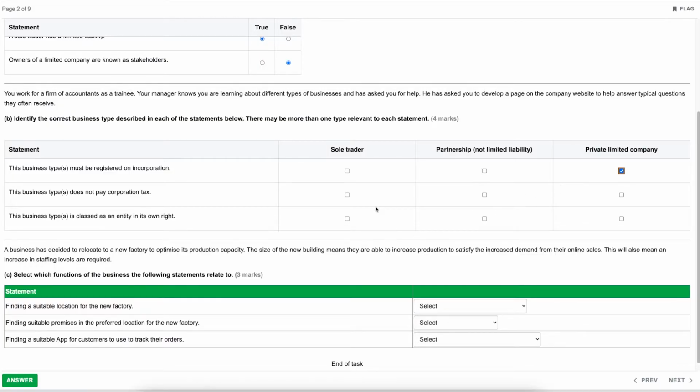Now, because this is asking which businesses do not pay corporation tax, that would be a sole trader and partnership. Both would pay income tax on their own individual earnings, but the business is not charged corporation tax. And then the last one, the business type is classed as an entity in its own right. So the only one that applies there would be the private limited company.